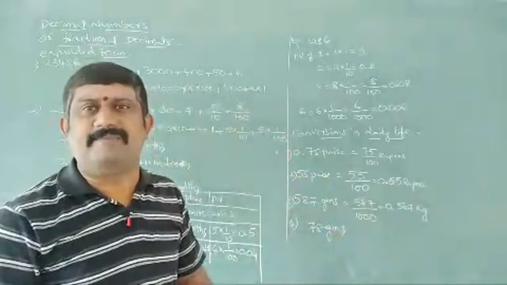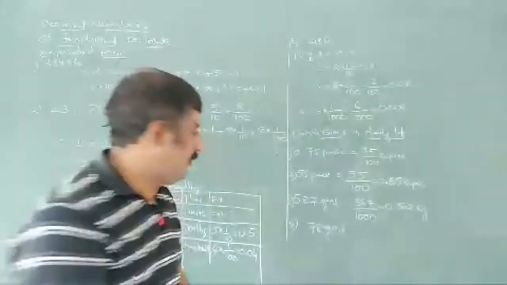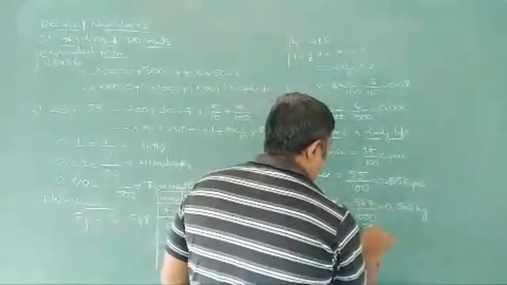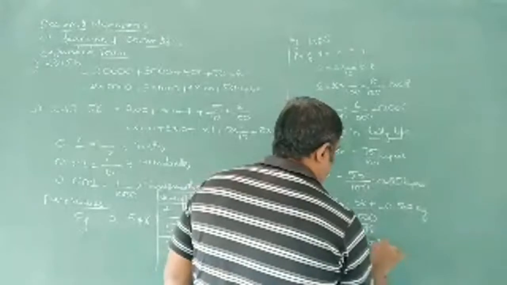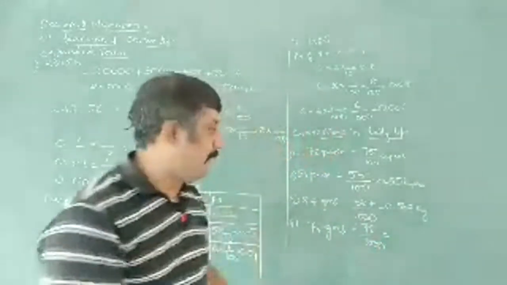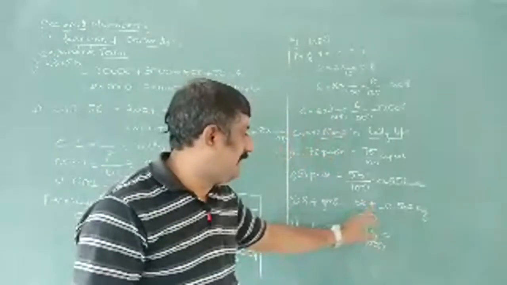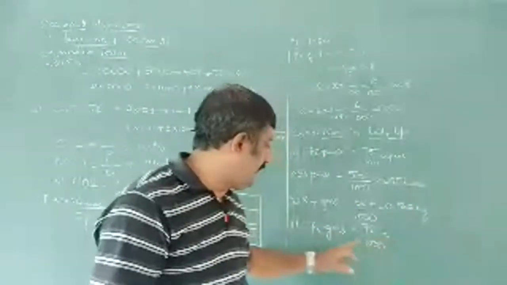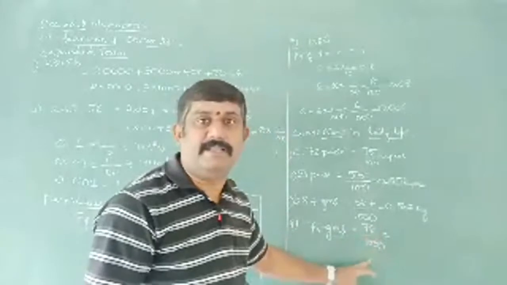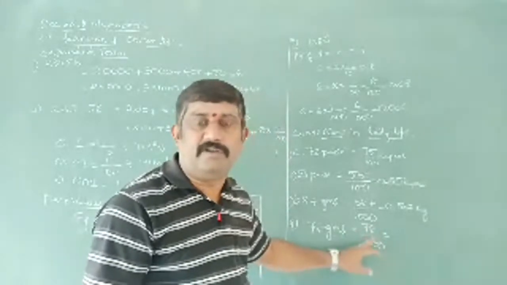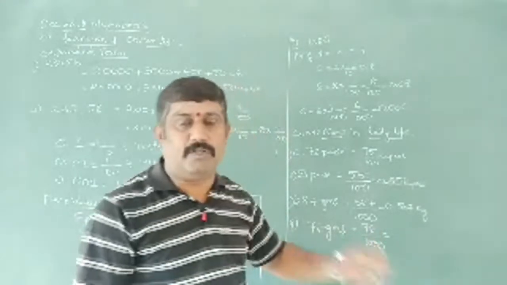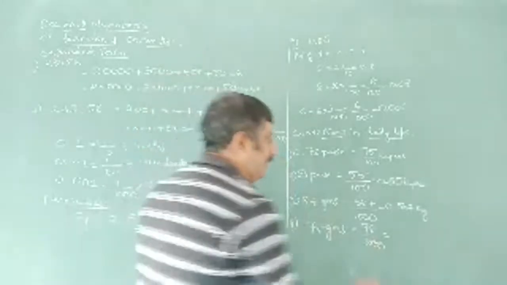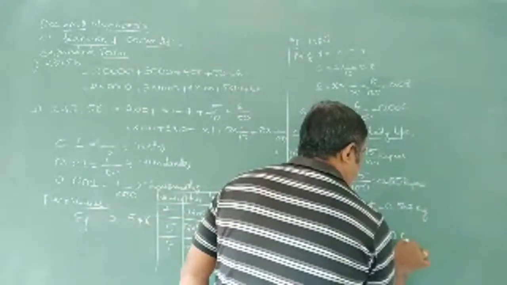78 grams only, simply 78 grams. So how are we writing here? 78 by 1000. Now you observe, previously we had 3 digits and 3 zeros, so we directly wrote 0.587. But we have only 2 digits here and 3 zeros. So for 2 digits, 2 zeros can be eliminated, only 1 zero will be left. And write down that 0 here, 0.0.